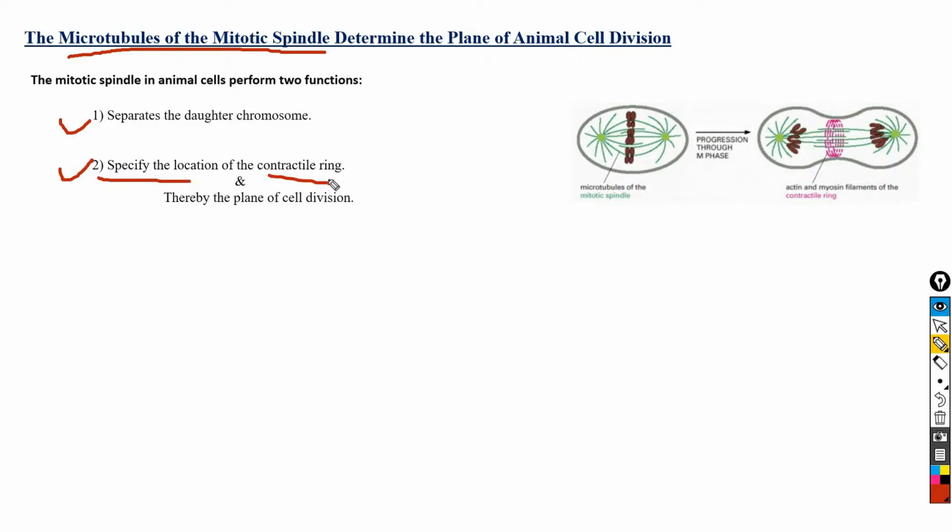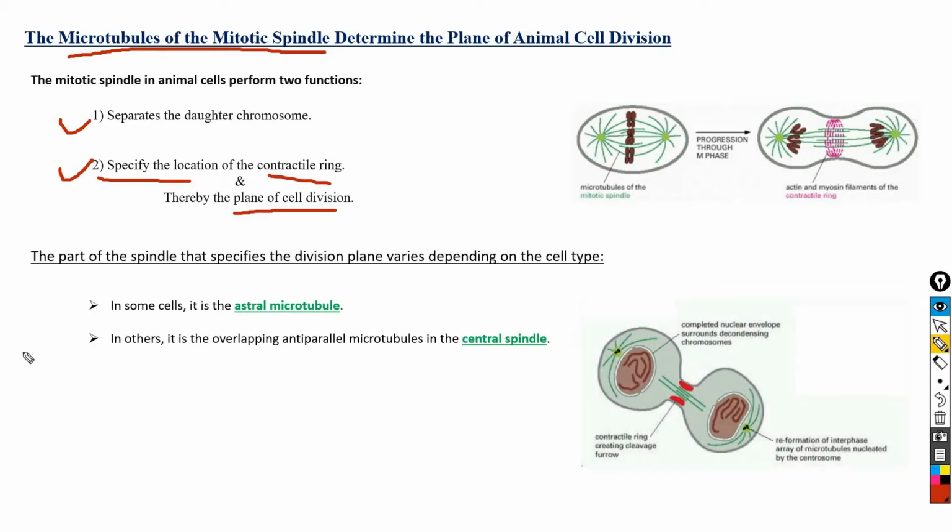So once the location of contractile ring is specified, therefore the plane of division is located, and the contractile ring invariably forms in the plane of metaphase plate, which is just at the right angle to the long axis of the mitotic spindle. And the formation of contractile ring in the plane of metaphase plate ensures that division occurs between the two sets of separated chromosomes.